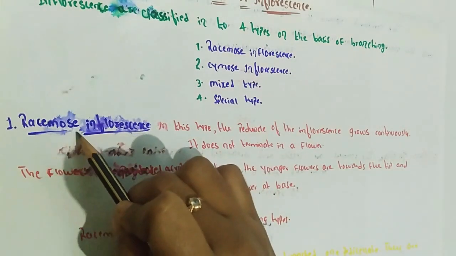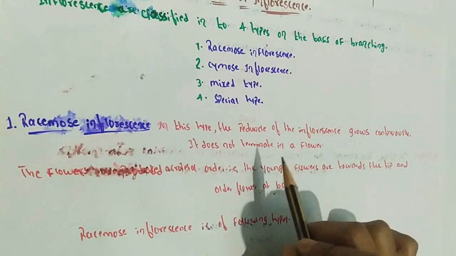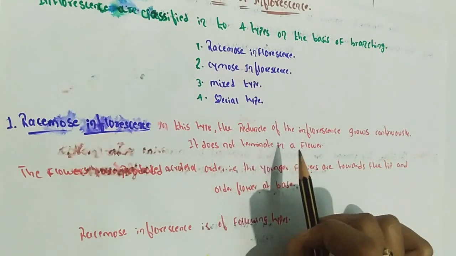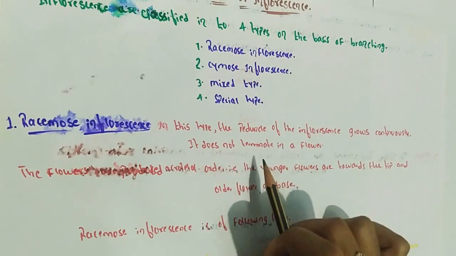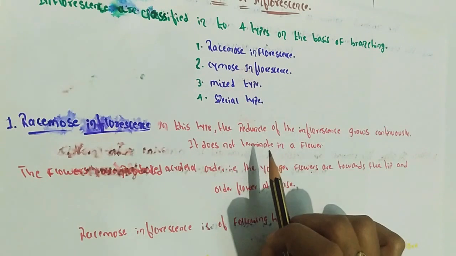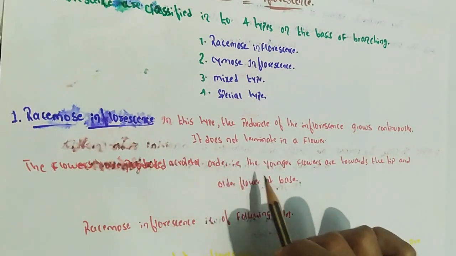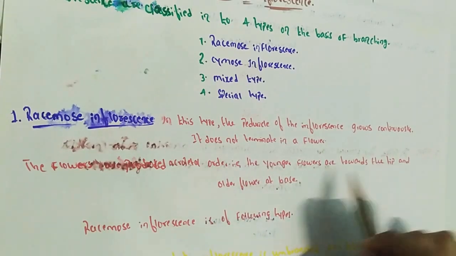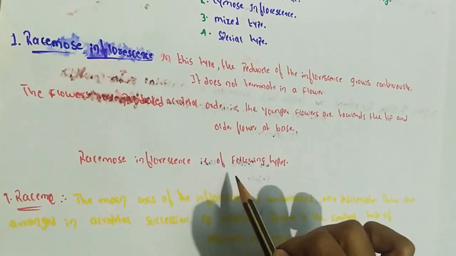First type, racemose inflorescence. In this type, the peduncle of the inflorescence grows continuously. It does not terminate in a flower. The flowers are arranged in acropetal order. Acropetal order means the younger flowers are towards the tip and the older flowers are at the base.